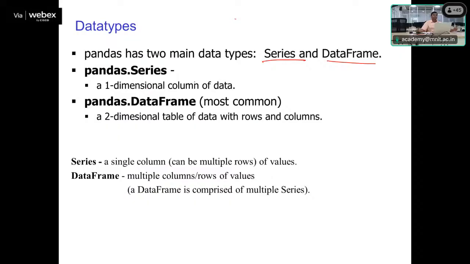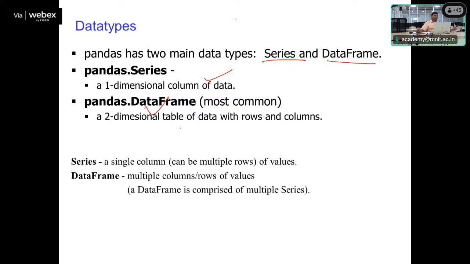It means one dimensional column of data is represented in a one dimensional format, whereas a two dimensional table format, in which we have different rows and different columns, is represented using the data frame data type of the pandas library. Mostly the data we want to represent in pandas will follow the two-dimensional table format, which is the data frame basically.